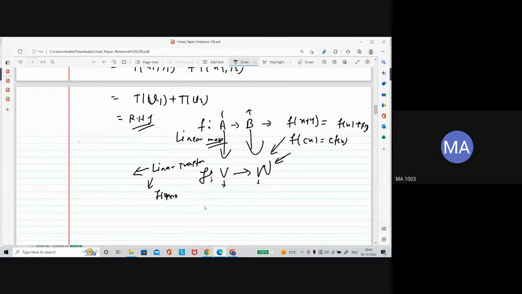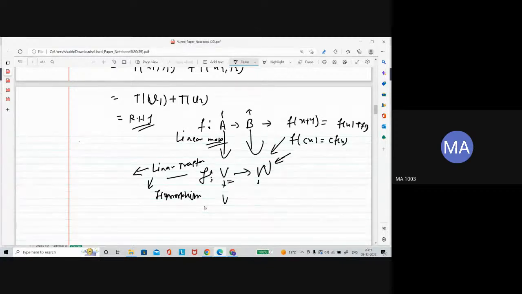Just the name is changed. So from this vector space to this vector space, your linear transformation is one-one and onto both.